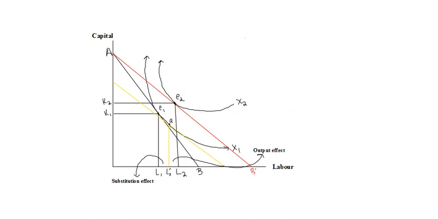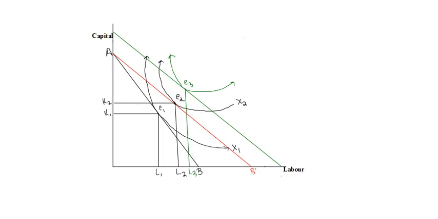So if we have to understand the derivation of the demand curve of labor for the scenario where all factors of production are variable, we need to understand the movements from E1 to E2 and also from, say, E2 to E3. This movement from E2 to E3 is occurring because the firm is deciding to increase its overall expenditure on production.